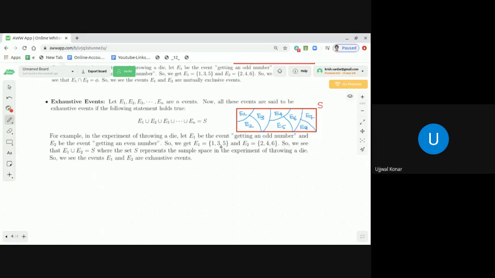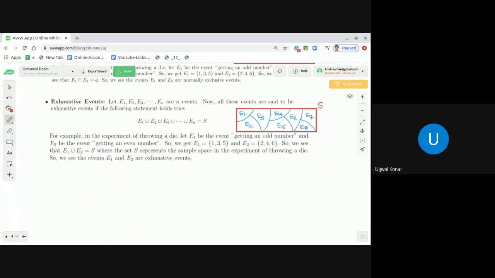So we see that E1 union E2 is equal to S, the entire sample space, where the set S represents the sample space in the experiment of throwing a die. So the events E1 and E2 are exhaustive events.